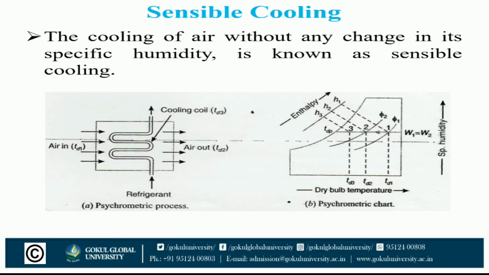The second process is the sensible cooling process. Sensible cooling and sensible heating differ only in the direction of change in dry bulb temperature. The cooling of air without any change in its specific humidity is known as the sensible cooling process.